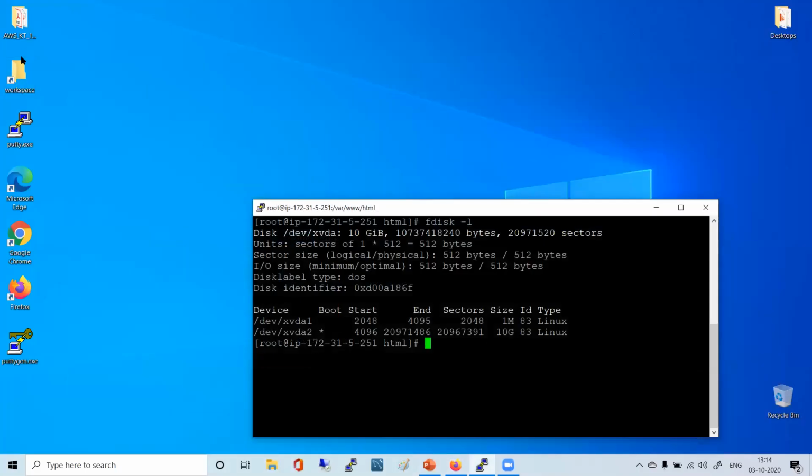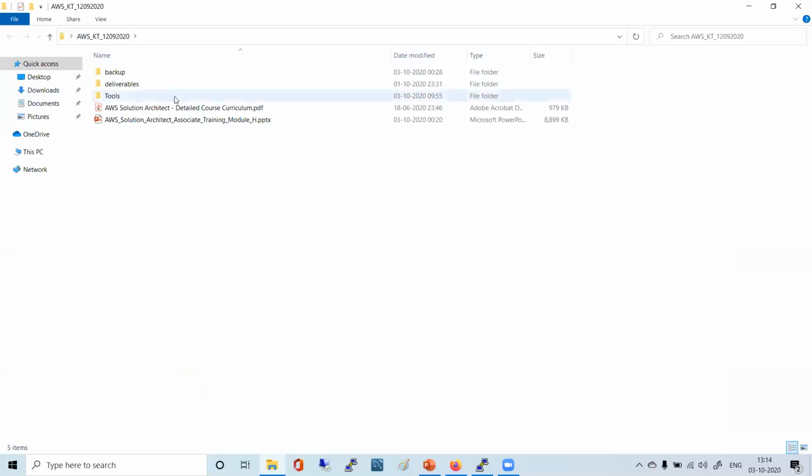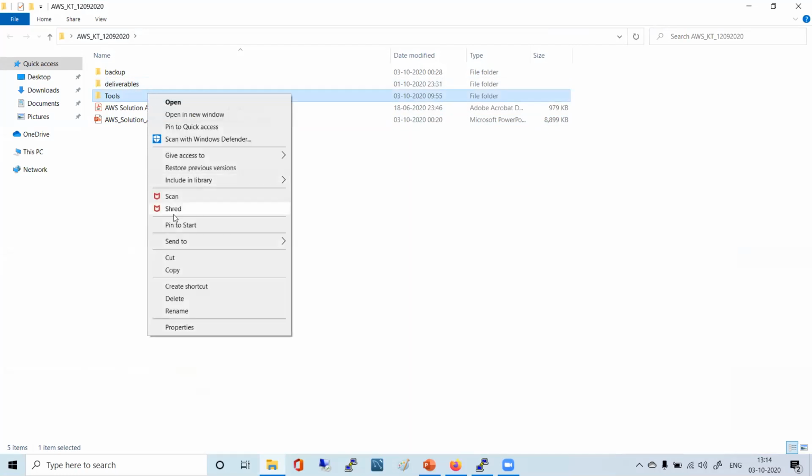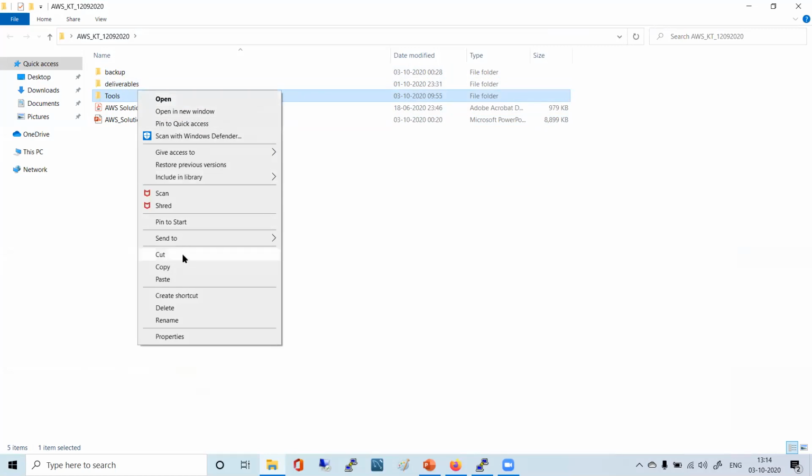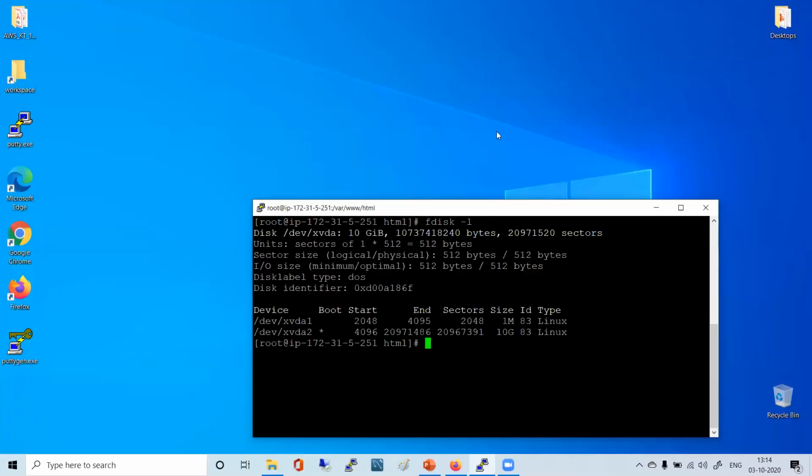I have one file here, say like a tools directory. If I copy it and try to paste in another pen drive, it will take time, right? If I copy it and paste in another hard disk drive of the same machine, it will take time, right? But if I simply do a cut and I come here and do paste, did it take time?